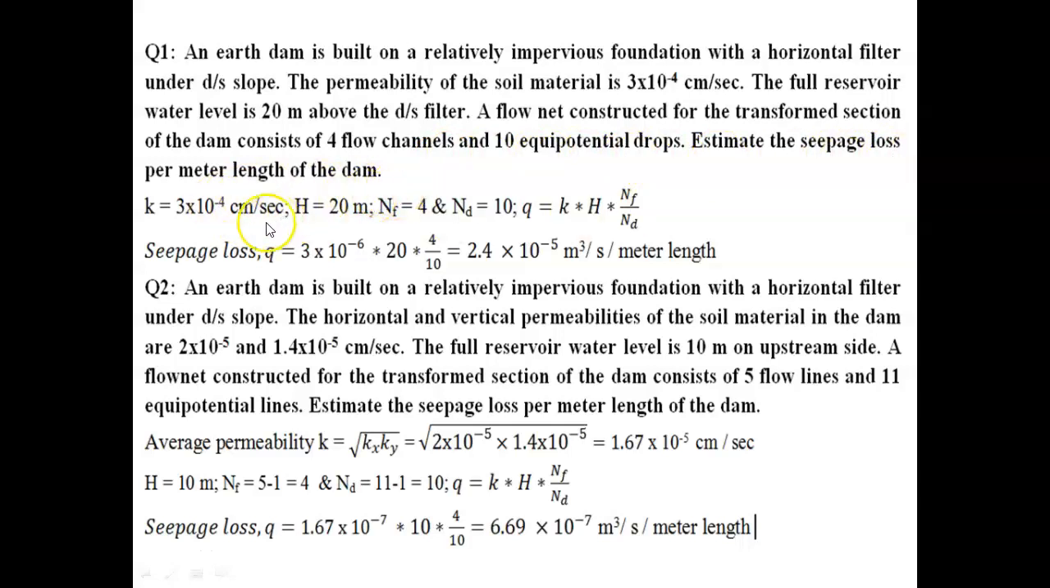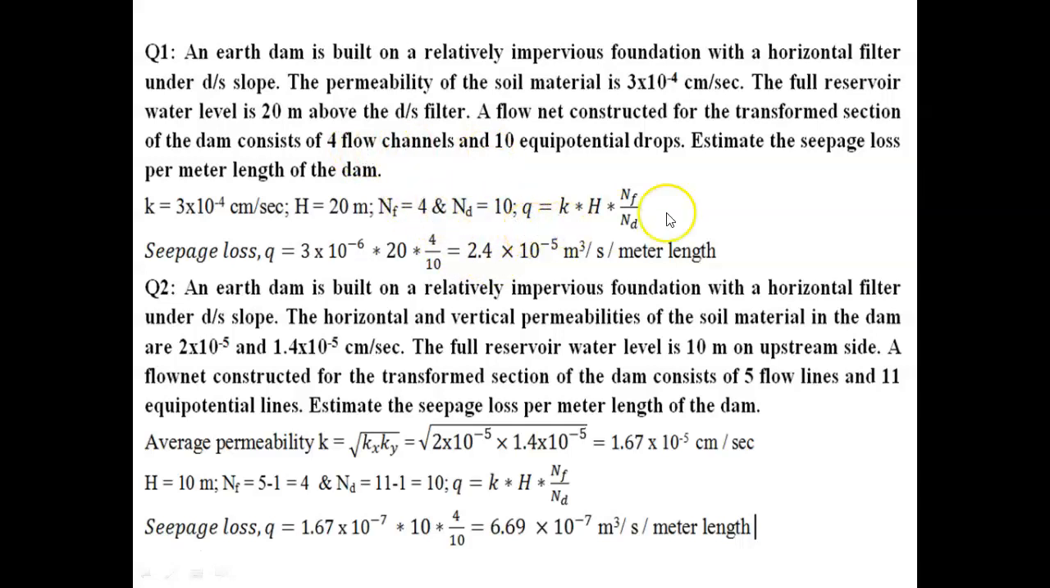So here K value is given. Coefficient of permeability is given as 3 into 10 to the power of minus 4 centimeter per second. Then total head is given, which is 20 meter. Then number of equipotential drops are given as 10. The number of flow channels are given as 4.